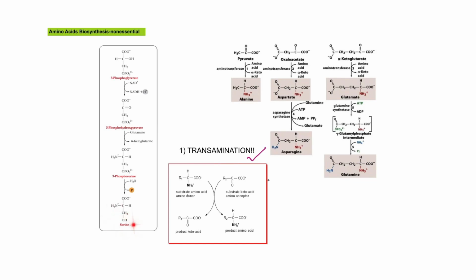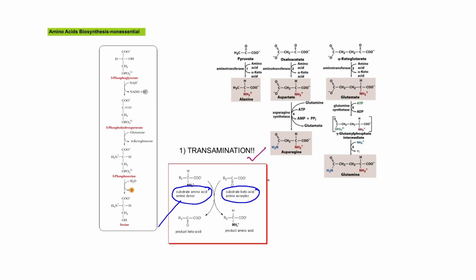And for serine here, okay, it is from 3-phosphoglycerate. The second reaction in serine synthesis, from 3-phosphohydroxypyruvate to form 3-phosphoserine, is also a transamination process. Basically, transaminations involve an amino acid as the amino donor, this one, and a keto acid as an amino acceptor.